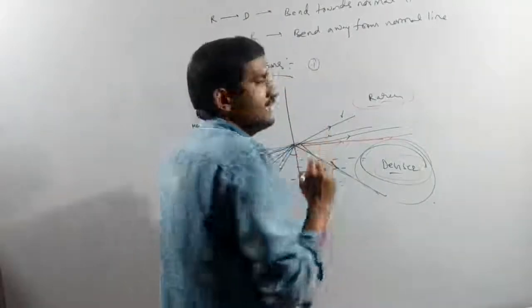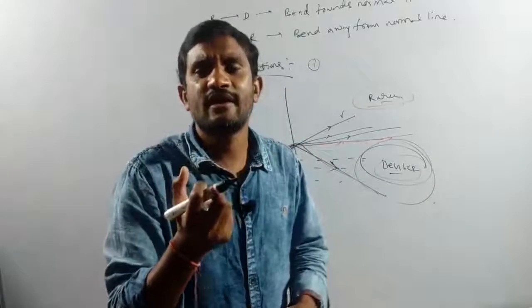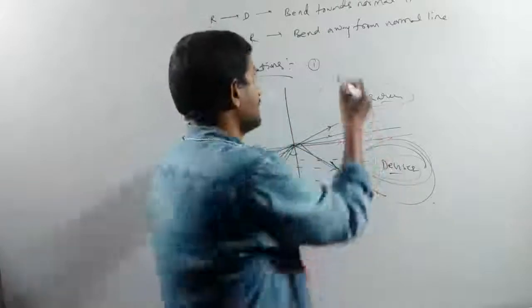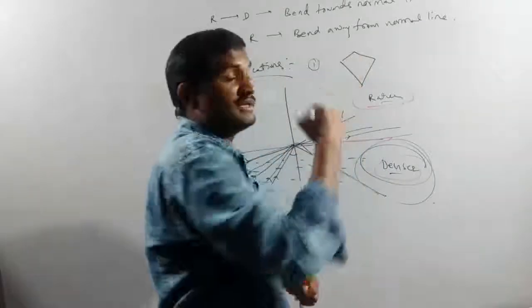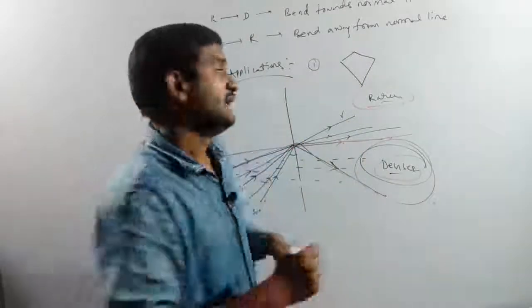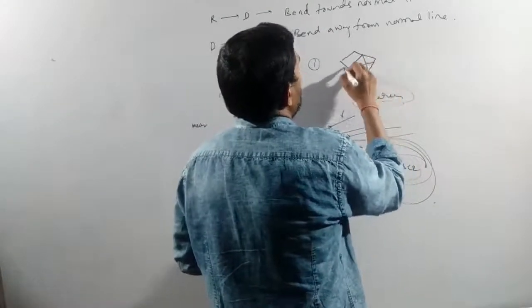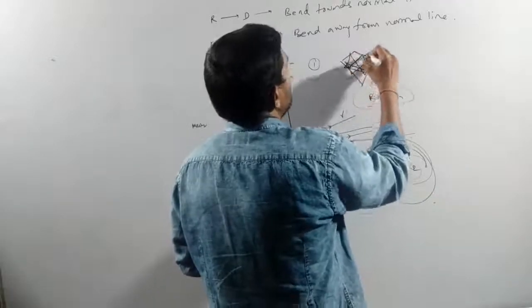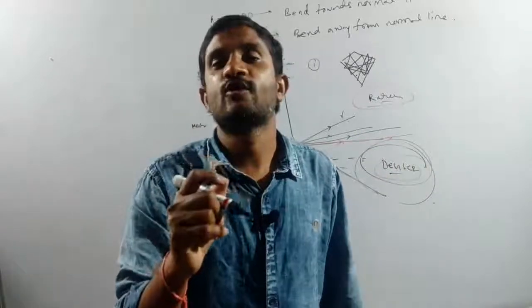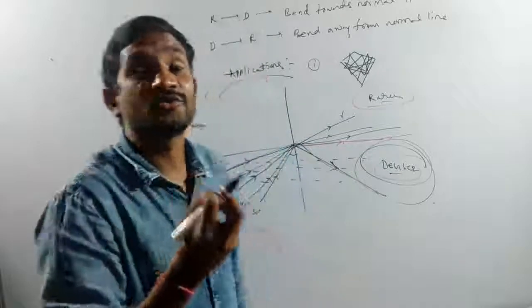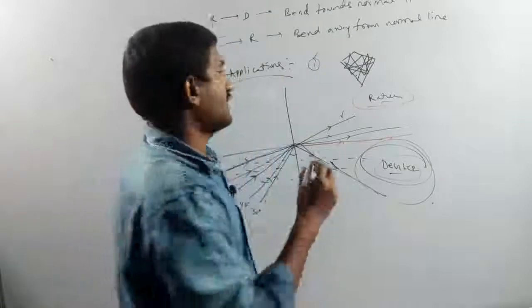First point is the shining of the diamond. Brilliance of the diamond is why the diamond is shining. Simply here we have to take the structure like that only. Some rays first will move into the diamond, inside the diamond. Again when the light ray wants to come out, there is no chance to come out. Always it will be moving inside only due to the total internal reflection process. Due to that only the diamond will be shining.